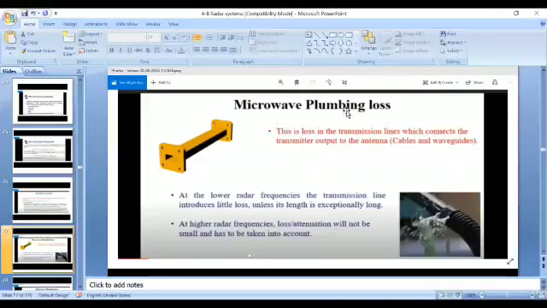In predictable losses, the first one is the microwave plumbing loss. I think you know the meaning of plumbing, plumber works. But here plumbing is nothing but leakage. So how is it connected to our radar systems, how is it connected to our antennas? In between the transmitter and receiver, we have transmission lines as a medium.